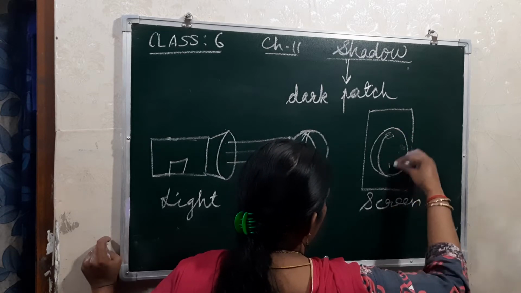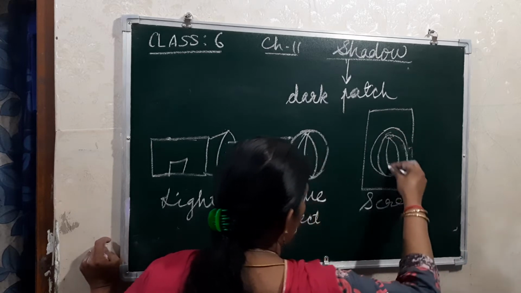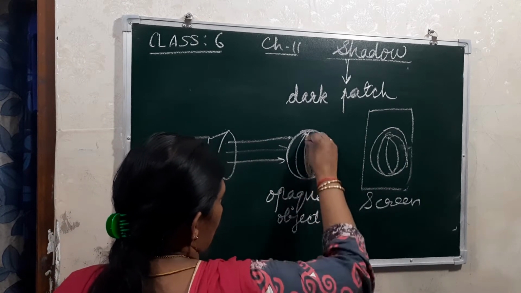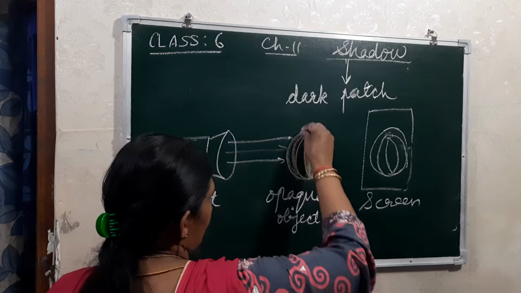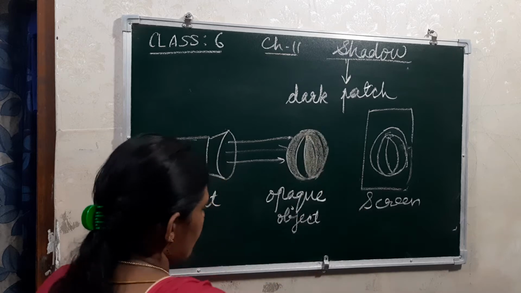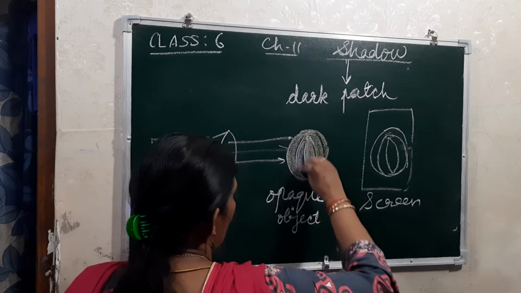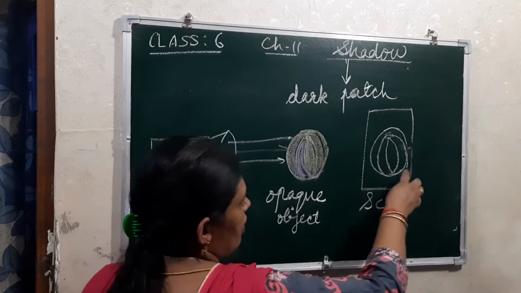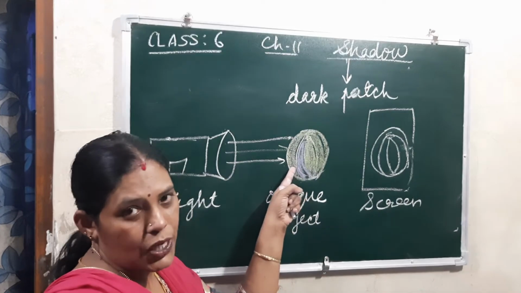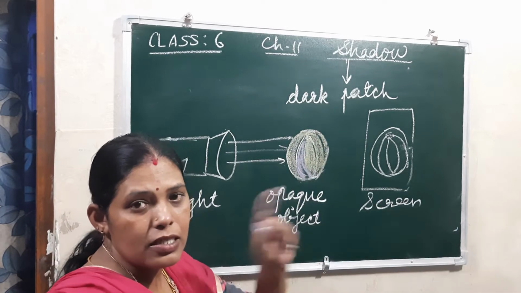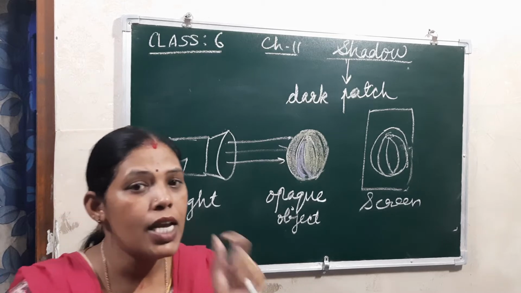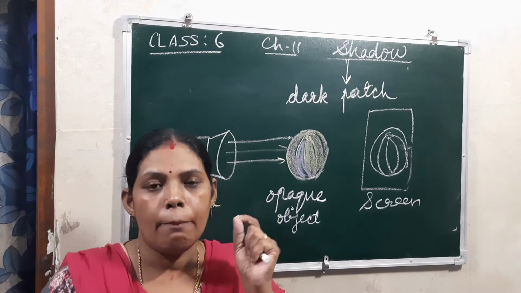Now see, here it is the colored one. This ball is a colored football, or you can say a colored ball. When the shadow is forming here on the screen, you won't get the same color as the object. Always on the screen the shadow is black in color. Remember this one, shadow is always black in color.